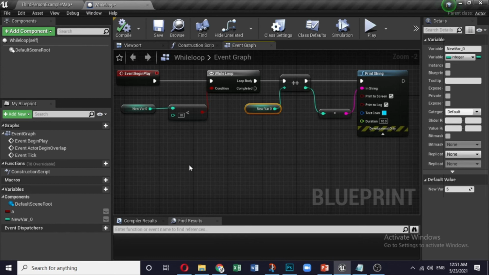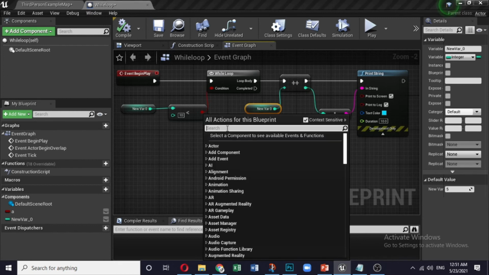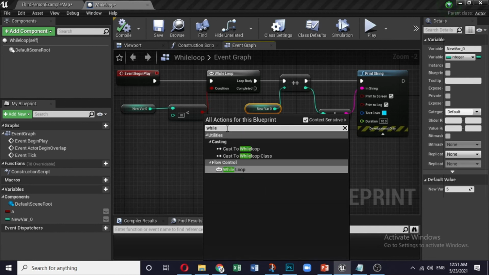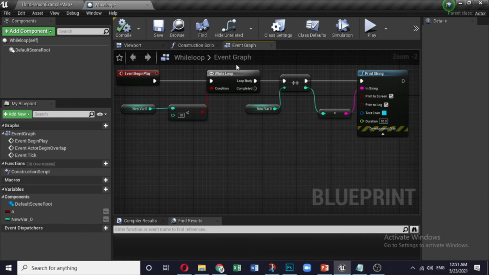Okay, now we will discuss about the while loop. So where you get the while loop is simply by right click and then you type while. So here is this while loop. Fine. Now with the while loop, as we have already discussed during our previous discussion of for loop, there is a condition, and this condition will be checked again and again even before the action is executed.